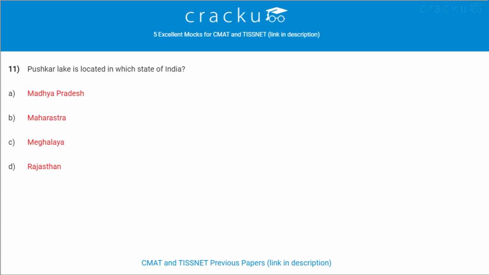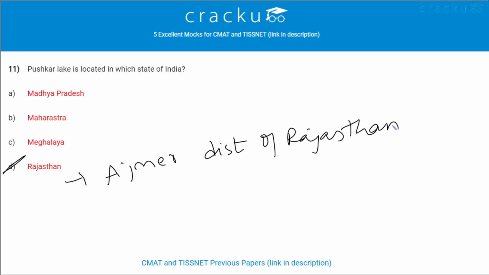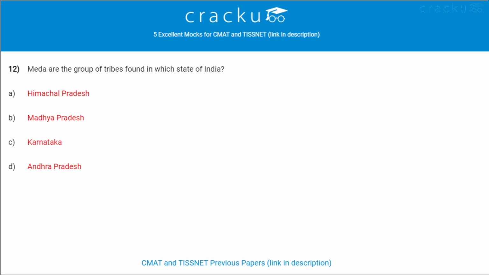Next question. Pushkar Lake is located in which state of India? Pushkar Lake is located in Rajasthan state of India. It is located in Ajmer district of Rajasthan. Meda are the group of tribes found in which state of India? These type of tribes are found in Karnataka state of India, mostly in Dakshina Karnataka.